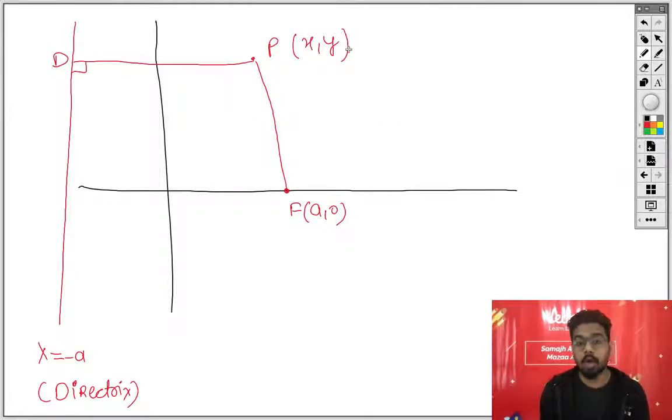Now before we proceed more, I want to ask you a basic question. What is the meaning of the coordinate? Okay, so we will understand the meaning of the coordinate, and this will help you in your whole conic section for sure.